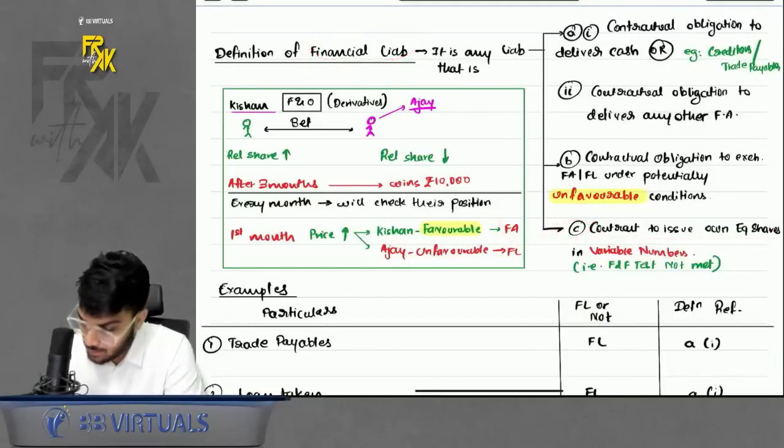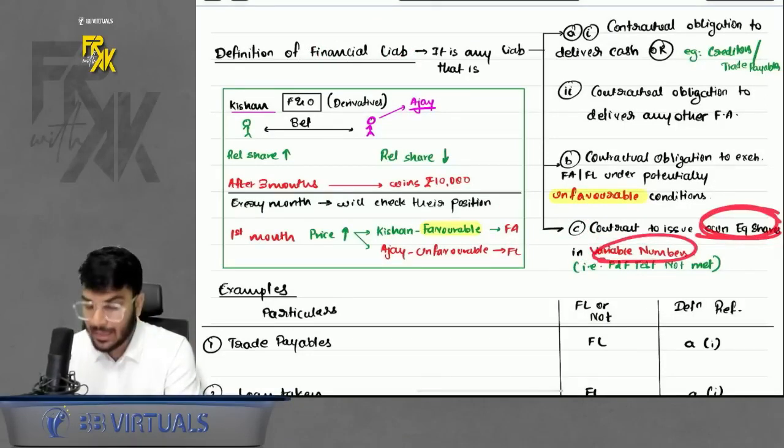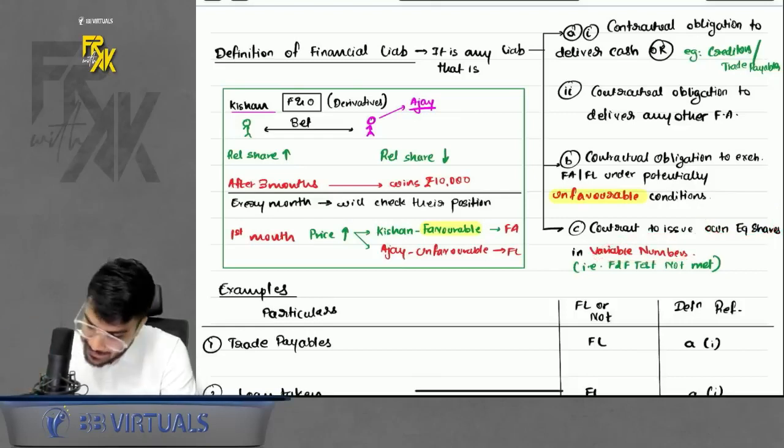What is written in C point? Contract to issue own equity shares in variable numbers. That means whenever you are giving own equity shares and the numbers are variable anywhere. That means, in short, if the fixed to fixed test is not met.